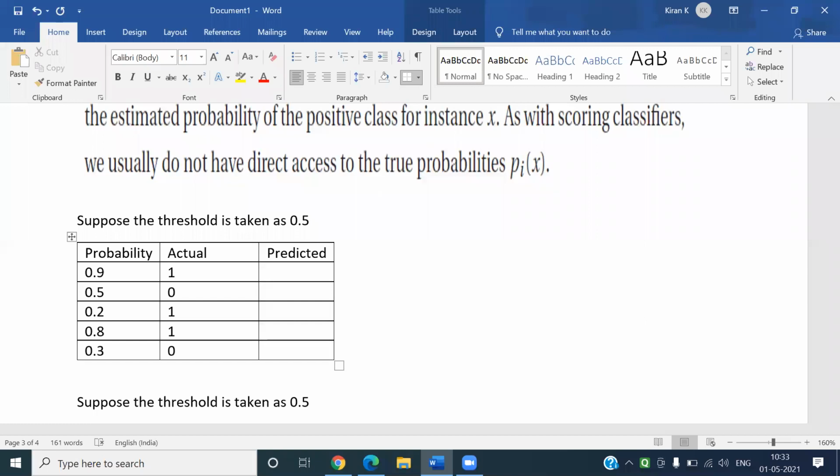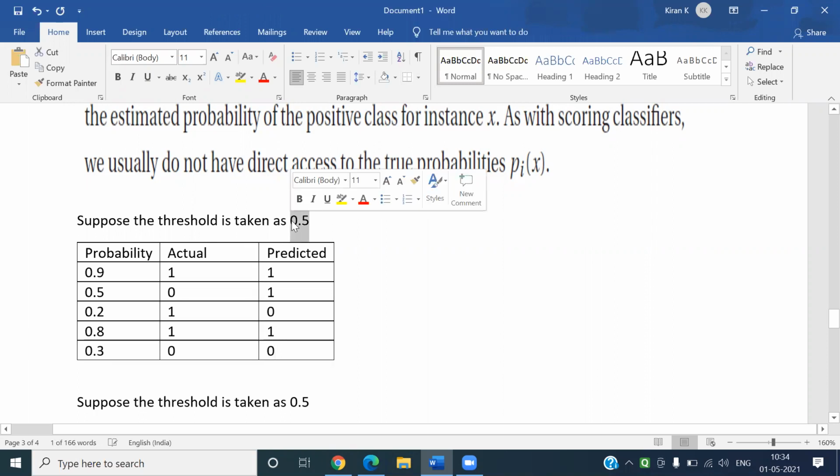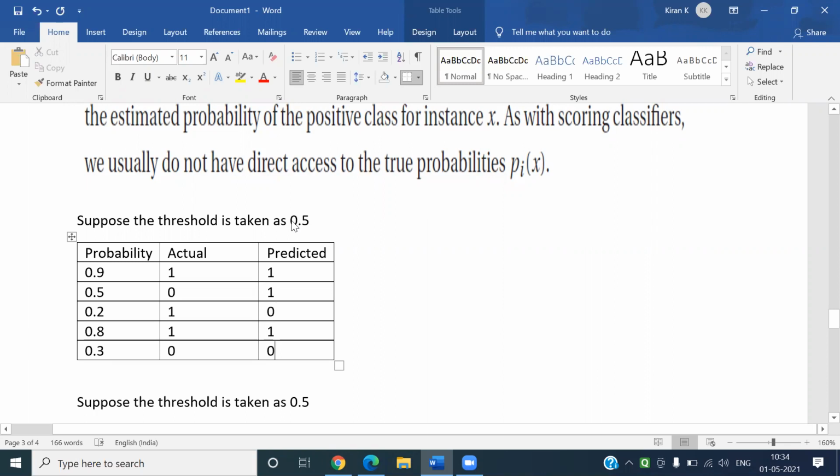Let us take a model: if the probability is greater than 0.5, take the predicted as 1. So this becomes 1, 1, 0, 1, and this also becomes 0. This is when the threshold is 0.5.